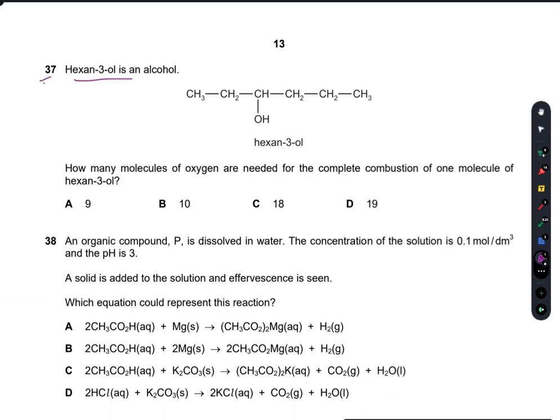Hex-3-enol, so hexanol, in which the ol is attached to the third carbon. How many molecules of oxygen are needed for complete combustion of one molecule of hexanol?